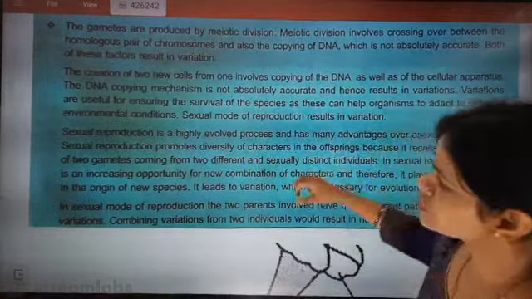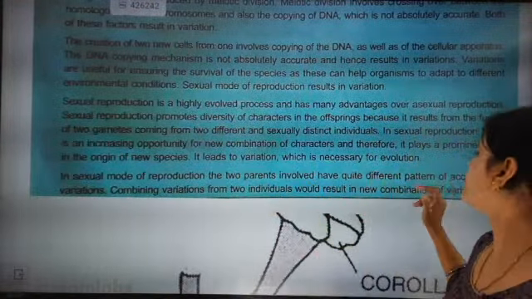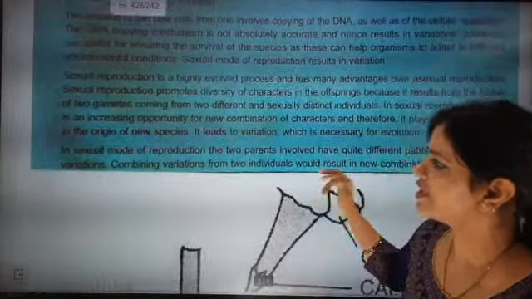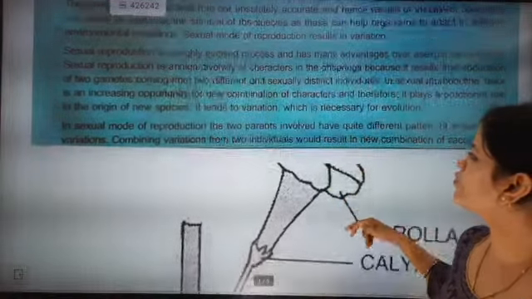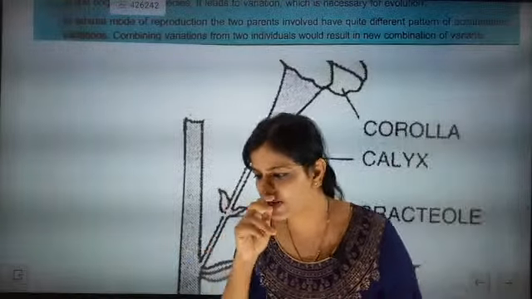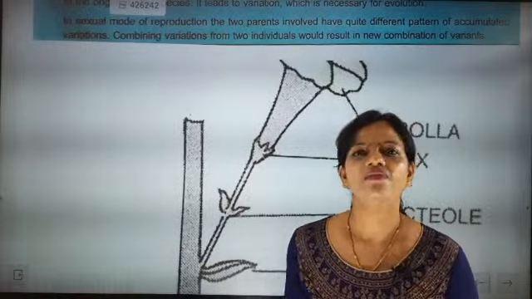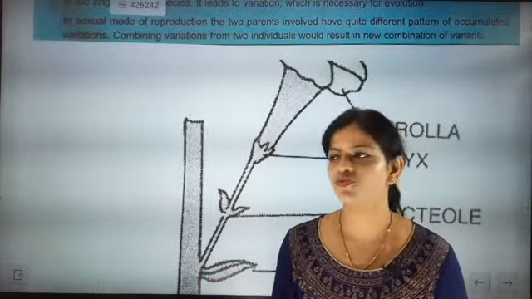Now, the two parents involved have quite different patterns of accumulated variation. Combining variations of two individuals should result in new combinations of variants, and that's what sexual reproduction does. Variation helps in survival. Yes, Manpreet, absolutely. Variation is one of the key factors for our survival.